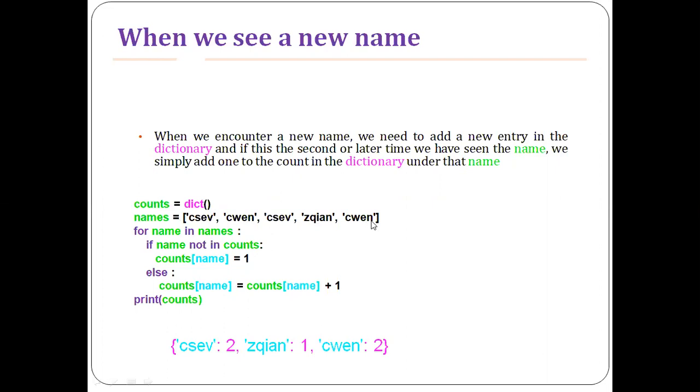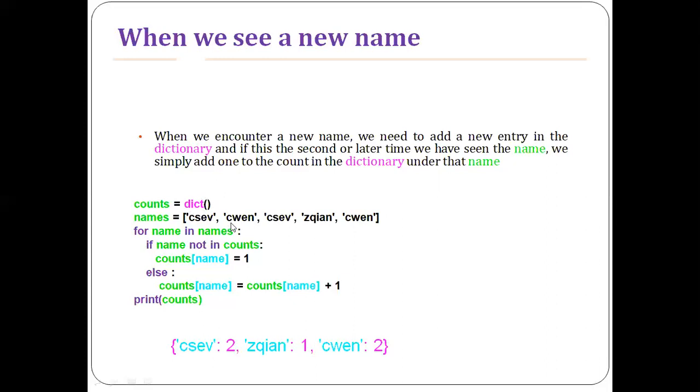So now you look at the examples here. CSEV is a lookup tag, and CWEN is another lookup tag. CSEV is another lookup tag, and this is one more lookup tag, and CWEN one more lookup tag. So first, initially the dictionary is empty. For the first time, I'm entering a lookup tag CSEV. Since the dictionary is empty, we'll just directly insert it into the dictionary.